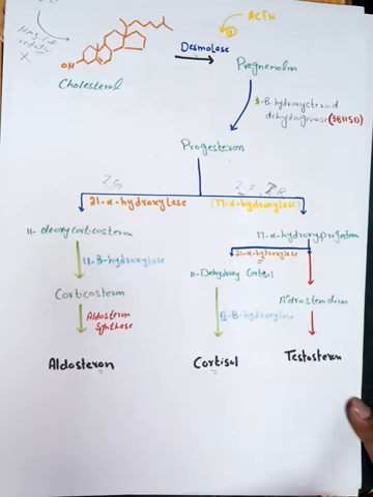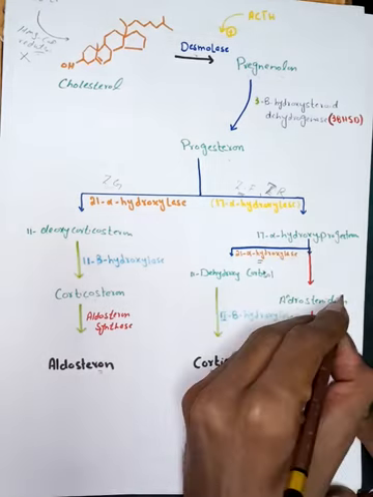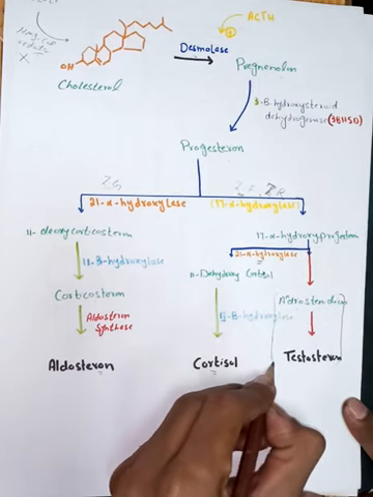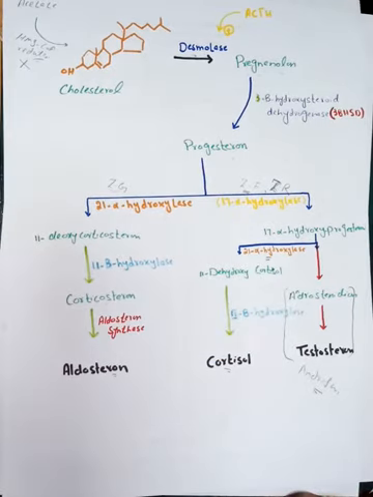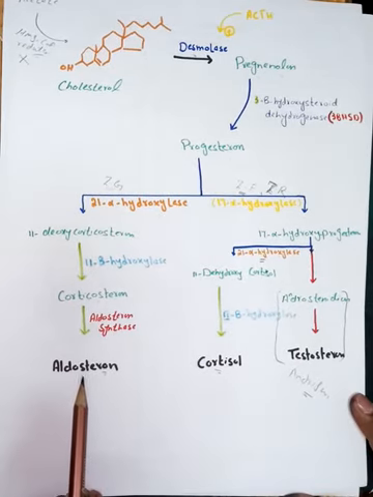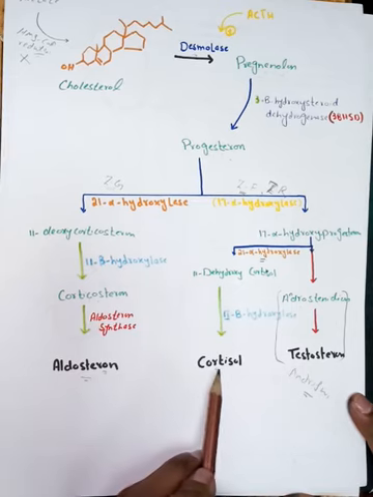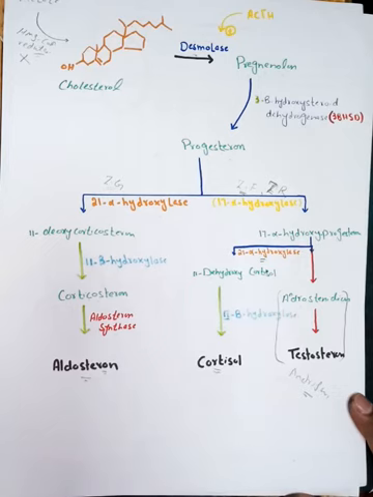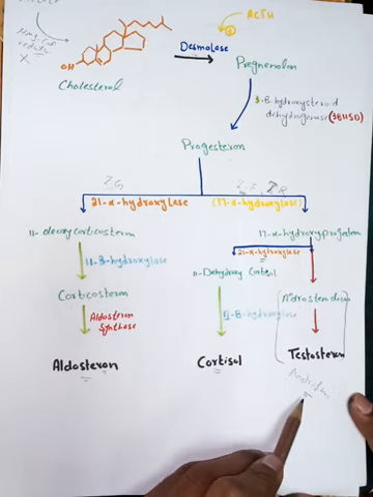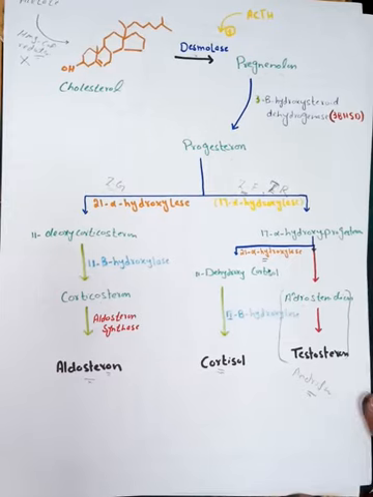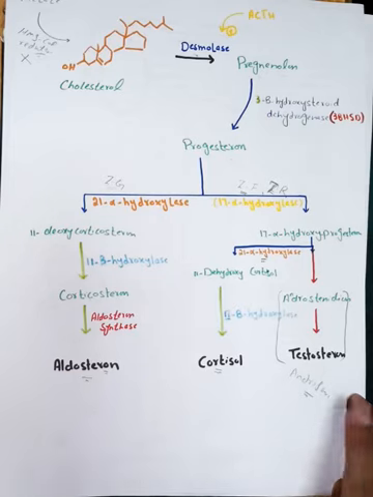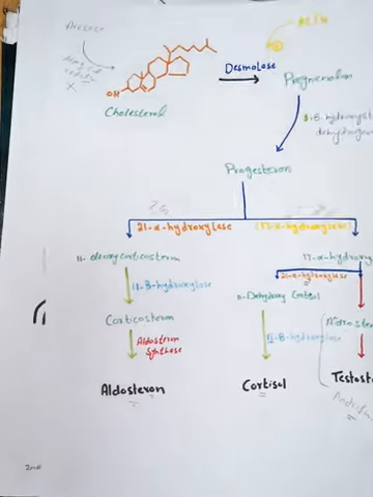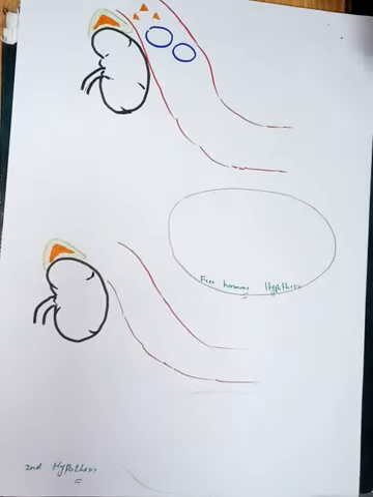While inside the zona reticularis, that is the lower part of the adrenal cortex, this 17 alpha hydroxyprogesterone will be converted into androstenedione and testosterone, and they both are called androgens. Okay, so we know that inside the zona glomerulosa, aldosterone was being formed. Inside the zona fasciculata, cortisol was being formed, and inside the zona reticularis, testosterone was being formed. But if we look at their parent molecule, that is cholesterol, it means they all are basically derivatives of cholesterol.